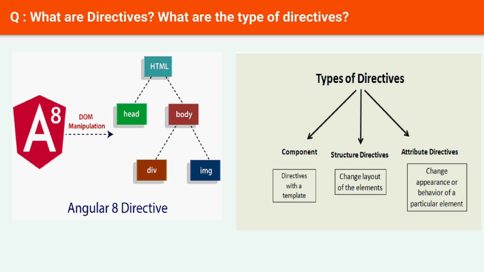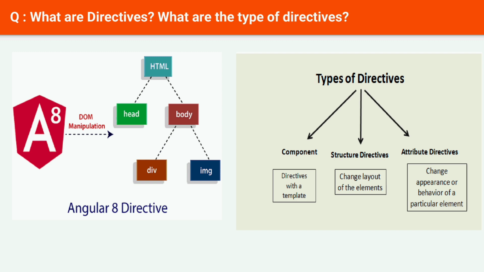Structural directive. This type of directive is used to make changes in the layout of the DOM. Elements can be added or removed, hence changing the structure of the DOM. An example would be *ngIf, adding or removing an element from the DOM, or *ngFor, which lists elements of every iteration. Attribute directive. This type of Angular directive is used to make changes in the appearance and behavior of an element. For example, ngStyle, applying styles, or ngClass, applying CSS classes.